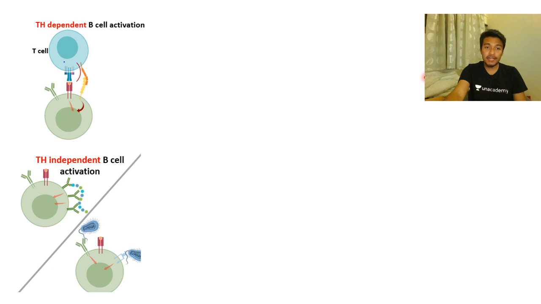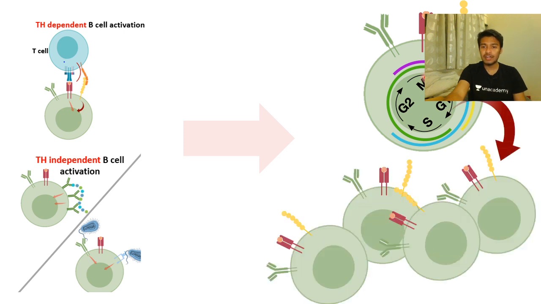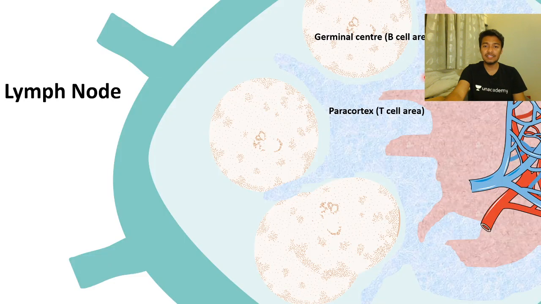Now, be it T dependent activation or T independent activation, in both cases, when the B cell is activated, it enters the cell cycle. You know what happens when it enters the cell cycle. It starts to divide rapidly, proliferate and increase in number, and all of this is happening in your lymphoid follicles, where they would form the germinal center.